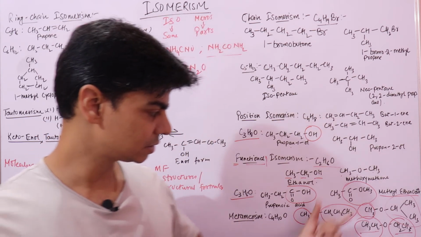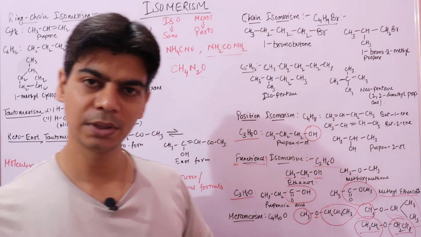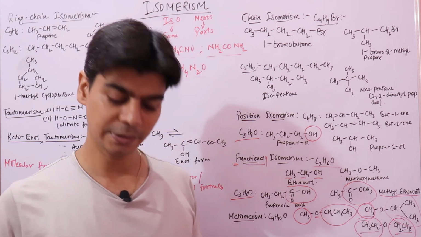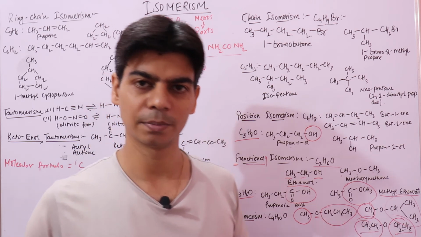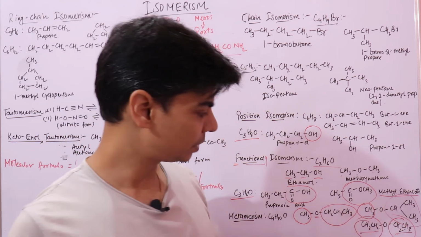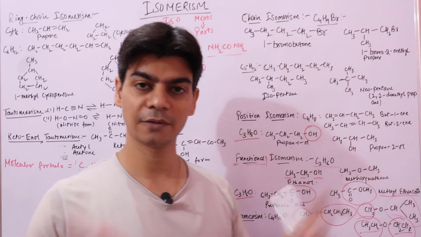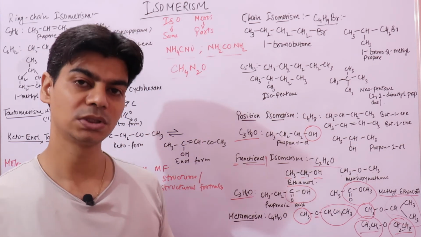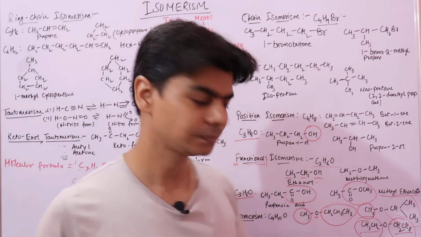Some of their reactions and chemical properties would be similar because of their same functional group, because chemical properties depend on the functional group. So most of the chemical properties would be the same in these compounds, but their physical properties would be different because the physical properties are mostly decided by these alkyl groups.